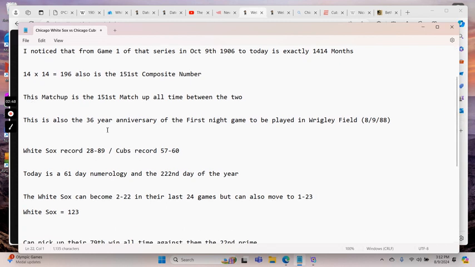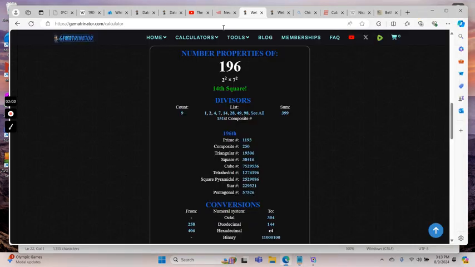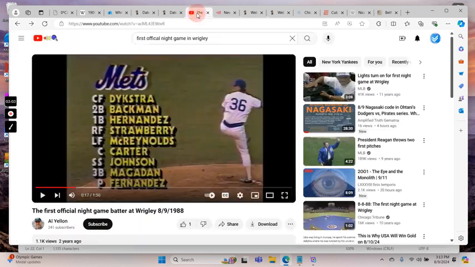This also marks the 36-year anniversary of the first night game to be played in Wrigley Field, right? So they're at Guaranteed Rate Field tonight on the south side. But I wanted to go back to that because I think it's interesting. If you'll remember, back in 1988, on August 8th, the game was rained out, so the game never happened. The game ended in the 4th inning. There was a new game that started the next day, so that was the first official game, which was on 8/9/1988, featuring the Mets and the Cubs.